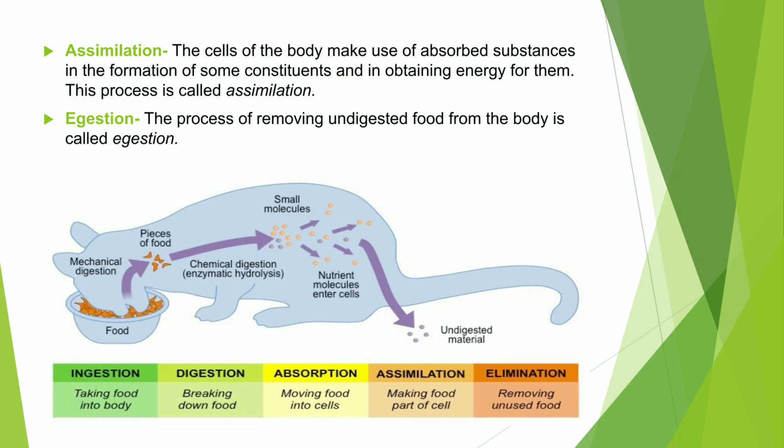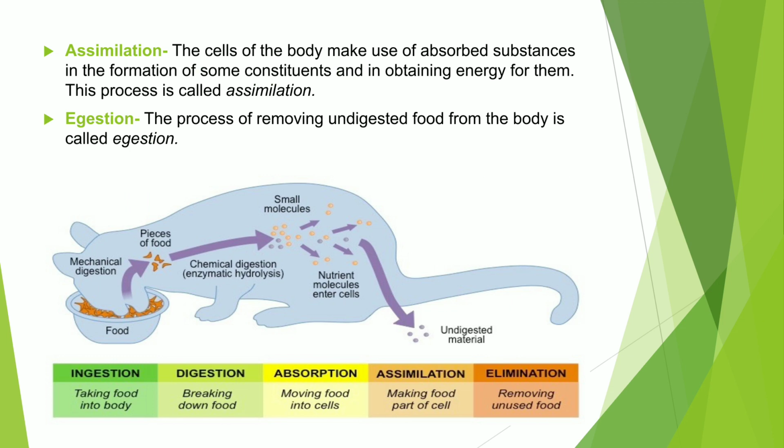Now, fourth step is assimilation. So the conversion of absorbed food into complex substances is called assimilation. These absorbed nutrients are used to obtain energy, and this energy is utilized by the body of organisms in their daily life activities.